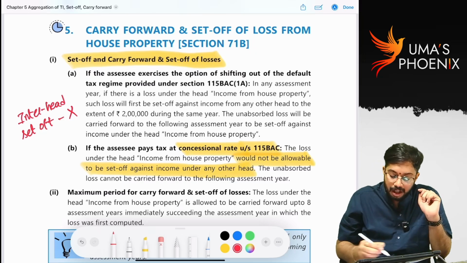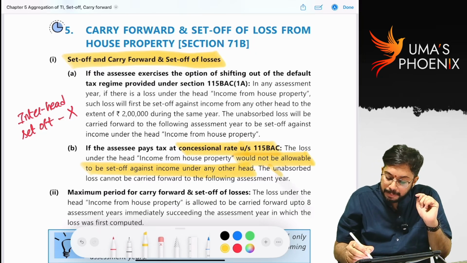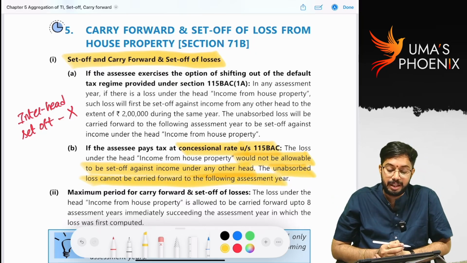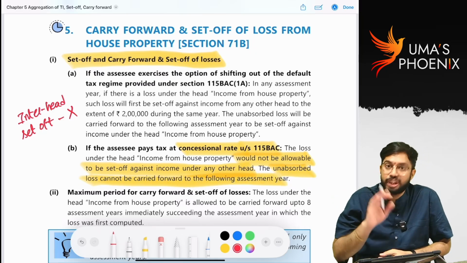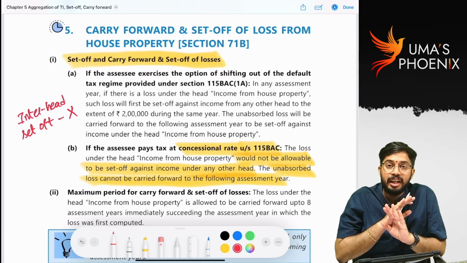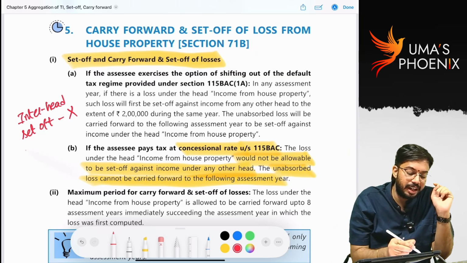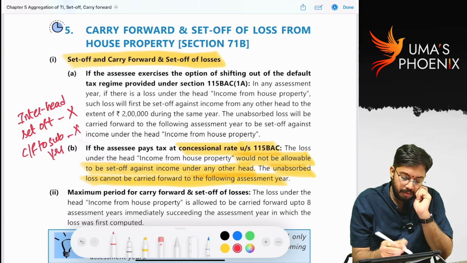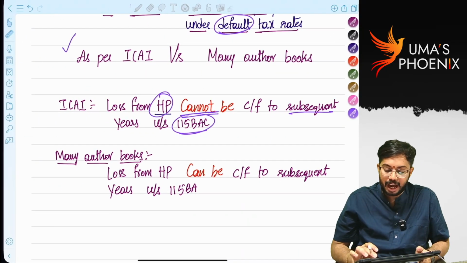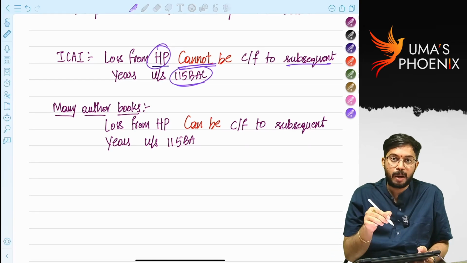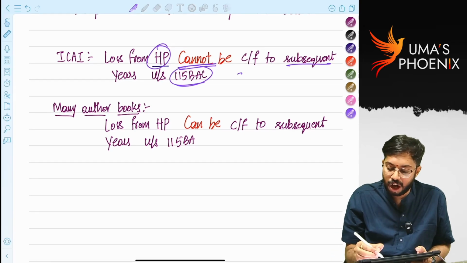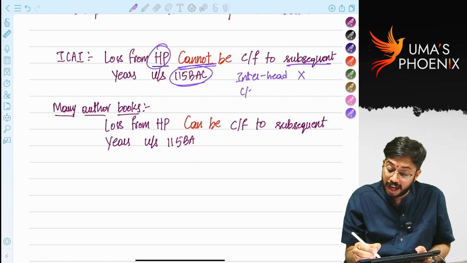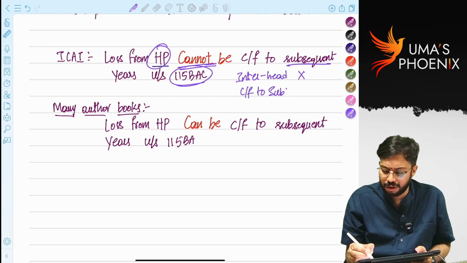Next point, the unabsorbed loss cannot be carried forward to following assessment year. That means he is restricting not only interhead set off, he is also restricting carry forward to subsequent years. That means as per ICAI, loss from house property under default tax rates is not eligible for interhead set off. Interhead set off not possible. Carry forward to subsequent years also not possible.